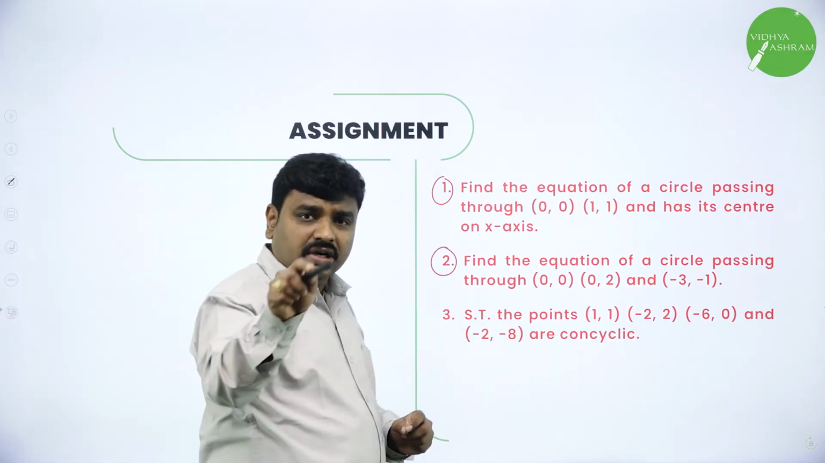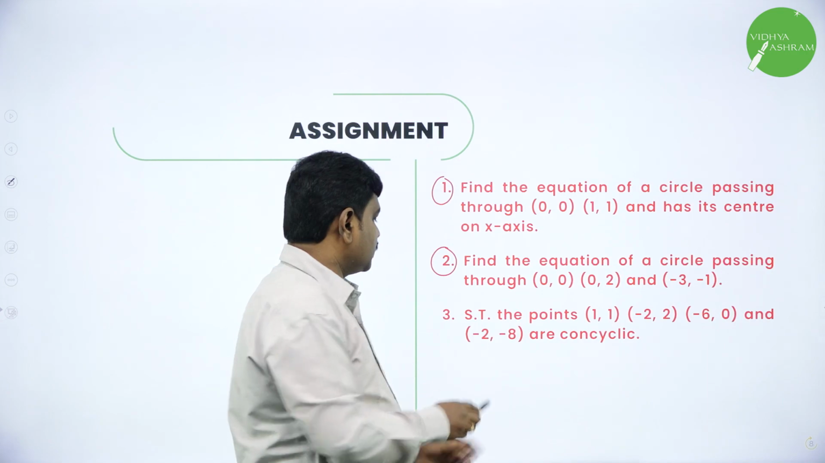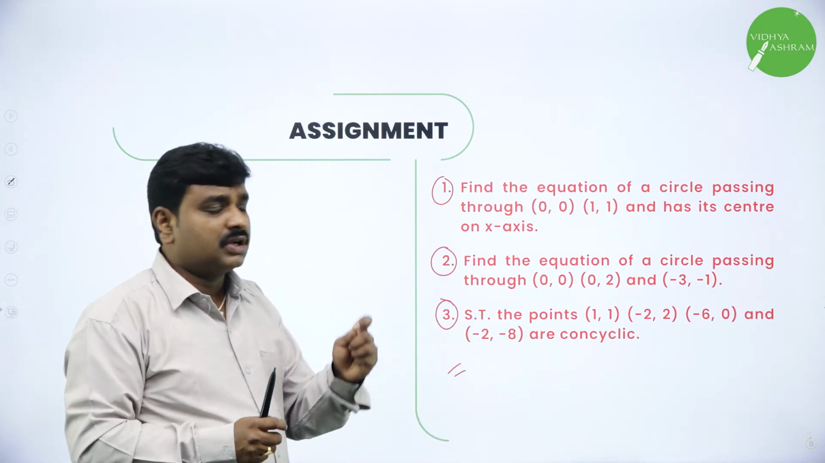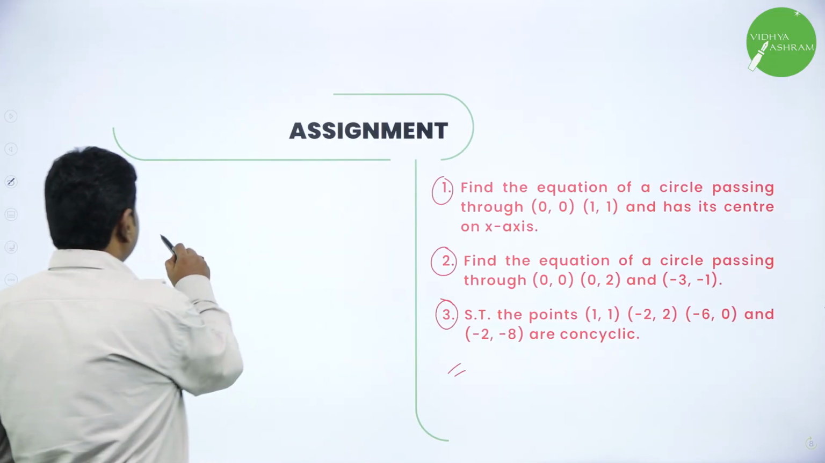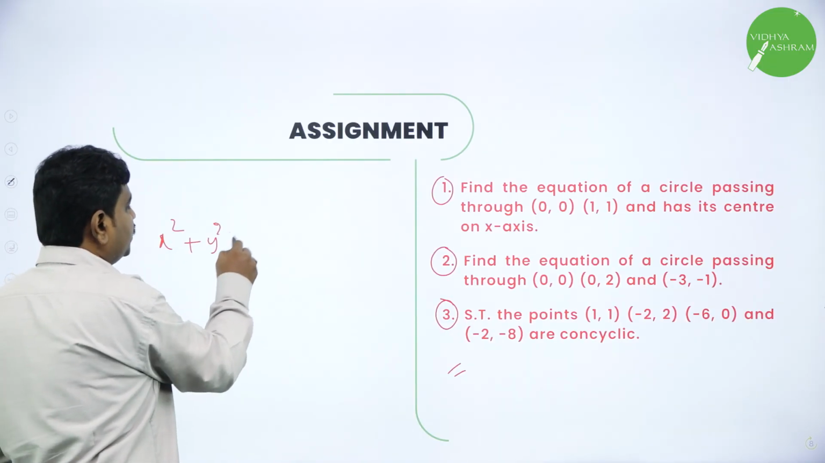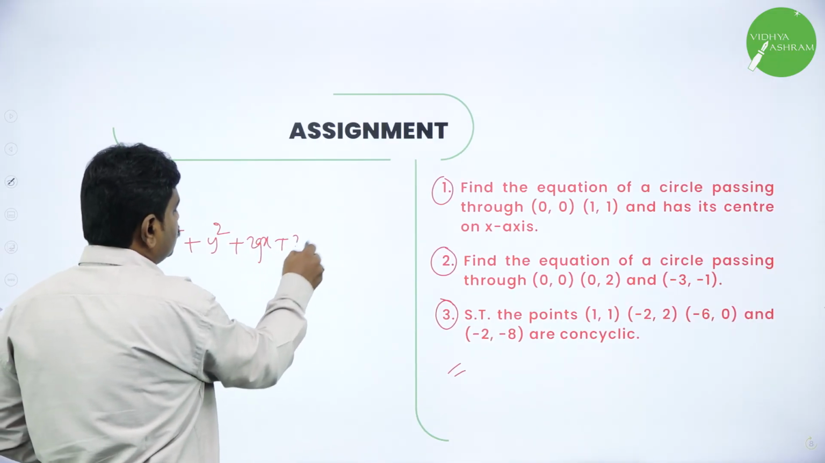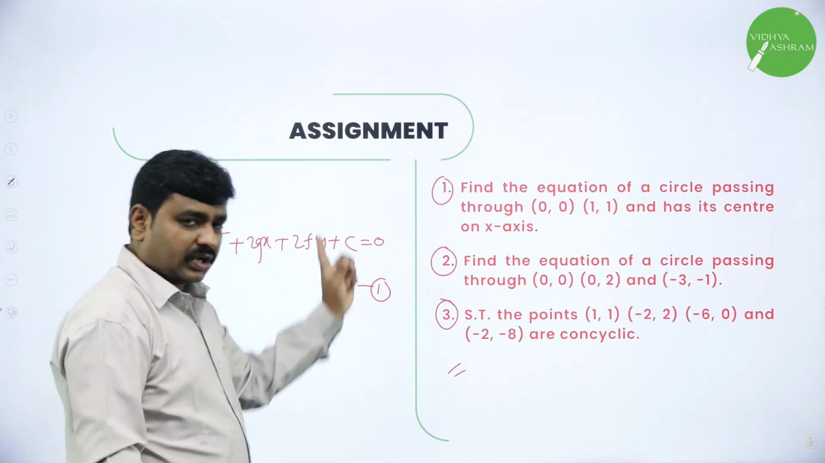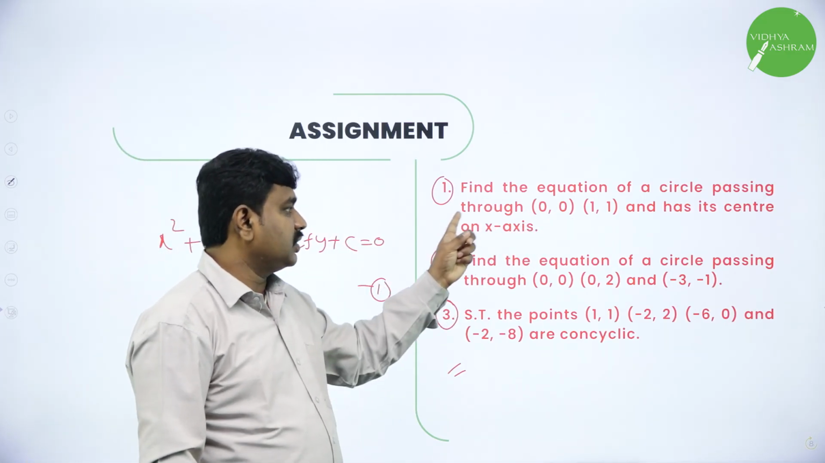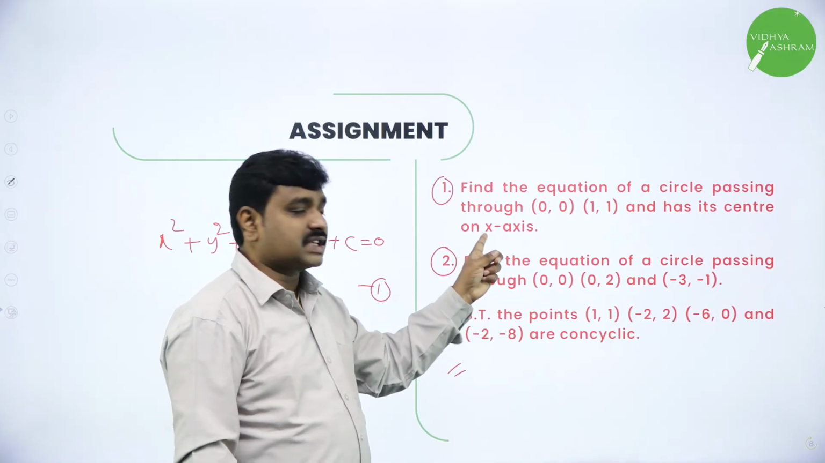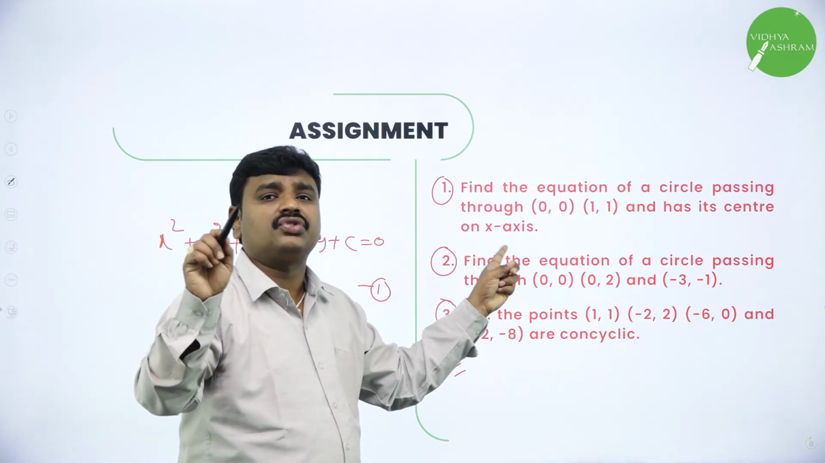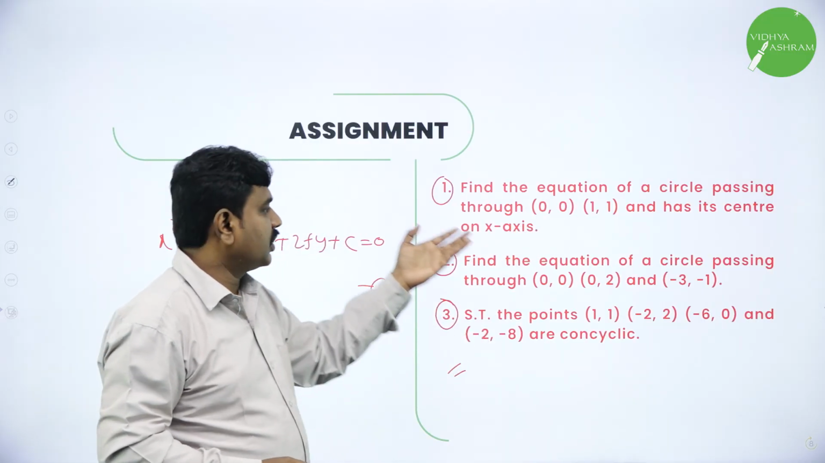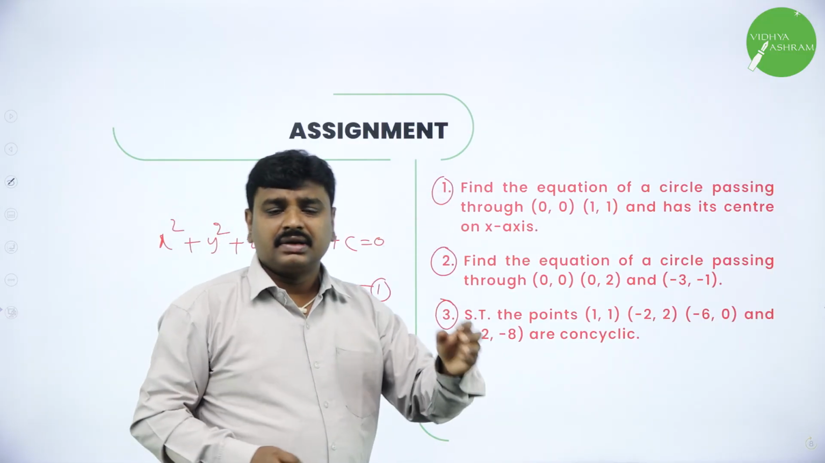In concyclic, I taught you how to find and show that points are concyclic. 3 different problems I have given. Please sit and complete this. For all these, start with: let x square plus y square plus 2gx plus 2fy plus c equal to 0 be the required circle. Put the first point, you get one equation; put the second point, you get another equation. They told center lies on x axis, which means its f value is 0. F is 0, c is 0 because it passes through origin, so you only need to find g. So, this is an easier problem. All 3, try them.